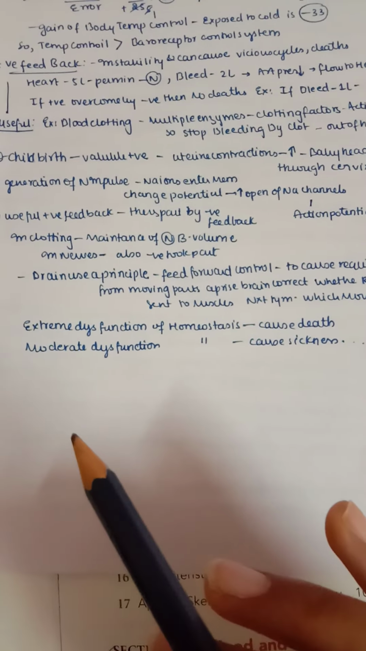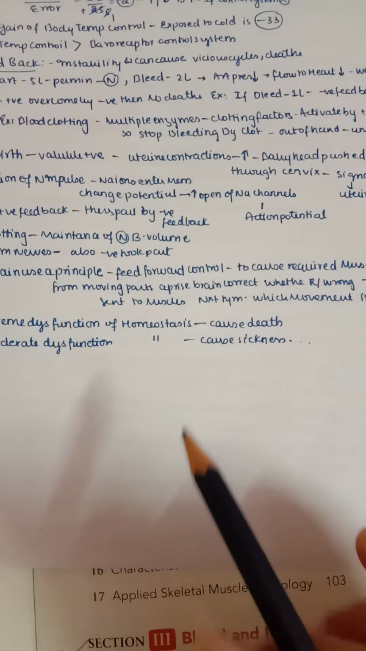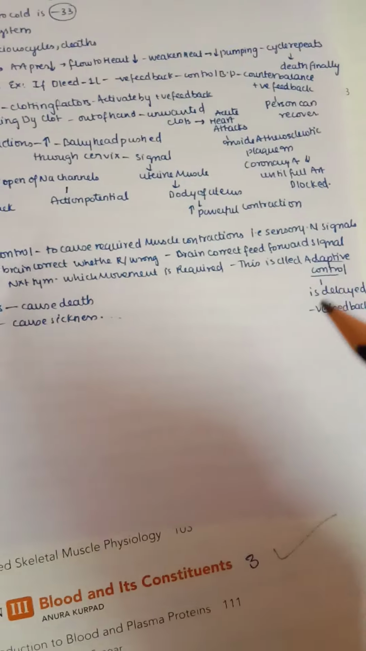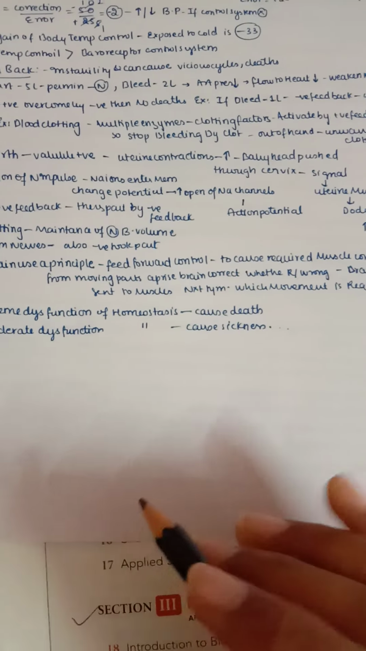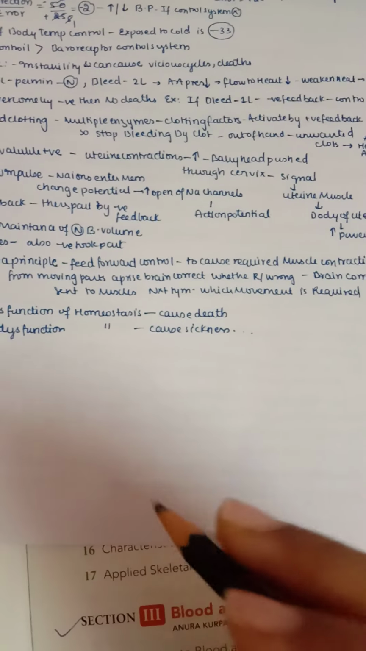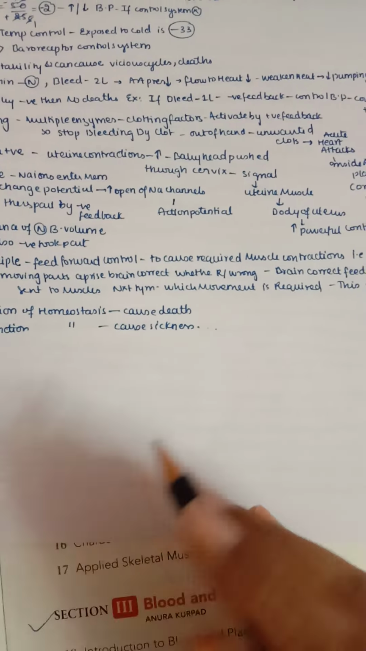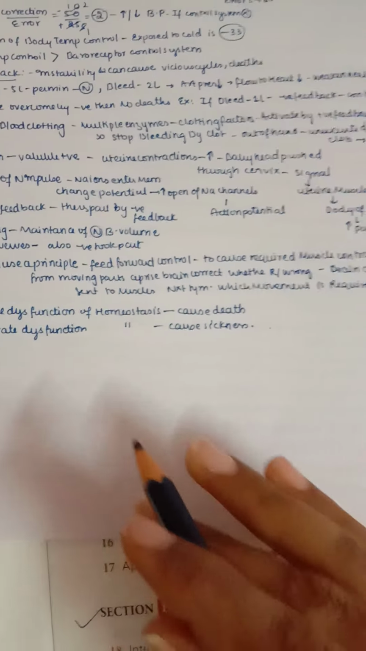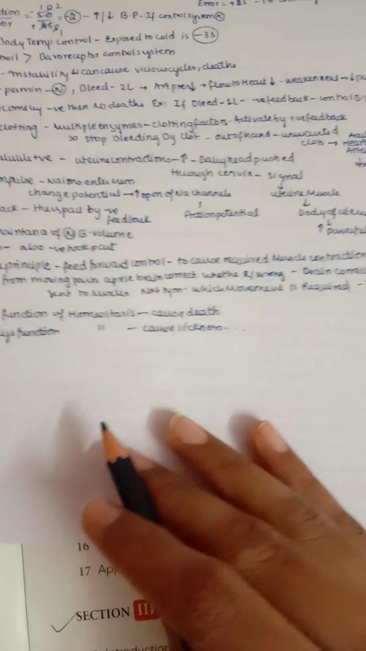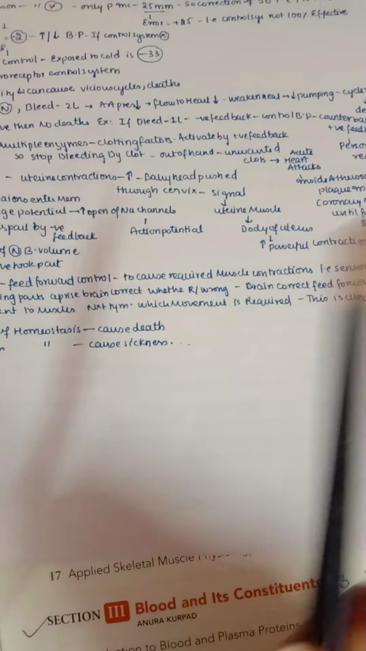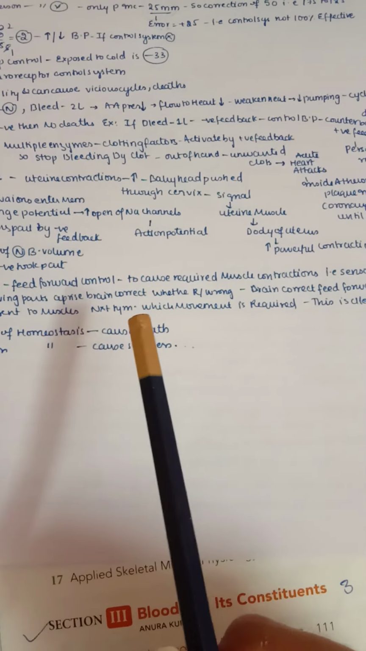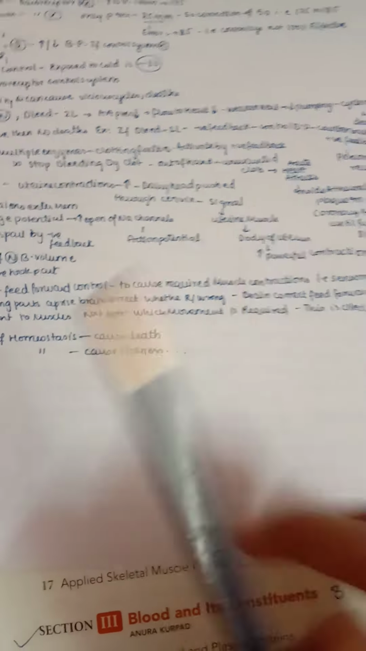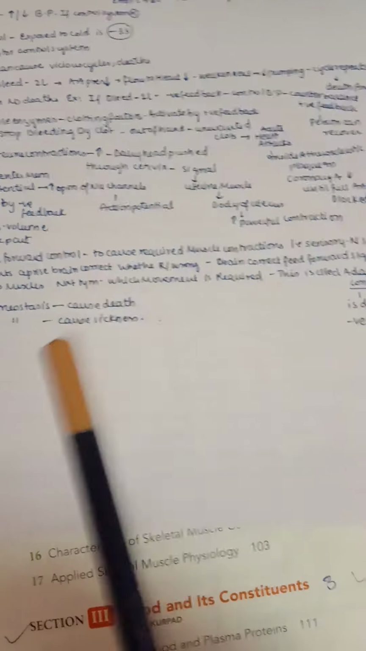So the brain uses a principle, that is feed forward control, to cause the required muscle contractions, mainly through sensory nerve signals from the moving parts. They apprise the brain and tell whether it is right or wrong, and the brain corrects the feed forward signal which is sent to the muscles. Next time our muscles give the signal to the brain about which movement is required.